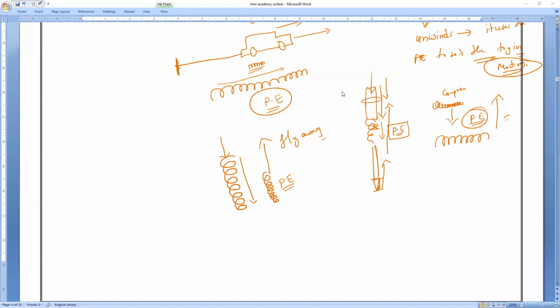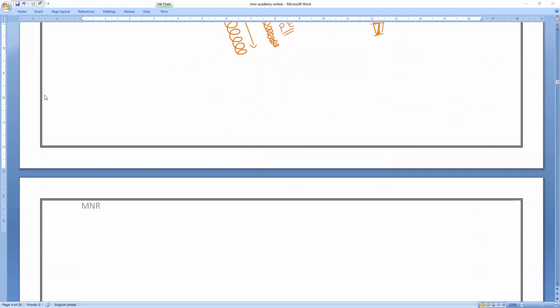So you can make many examples. Suppose, for example, you have a water tank on your terrace. Suppose this is your house, and you have a water tank on the terrace. Now the water is stored in the tank. Tell me, what is the energy possessed by it? The water stored at a height possesses what energy? It is above the ground, so what energy will it possess? Everybody? The potential energy. Understanding? The body is in a position. Height means position, above the ground.